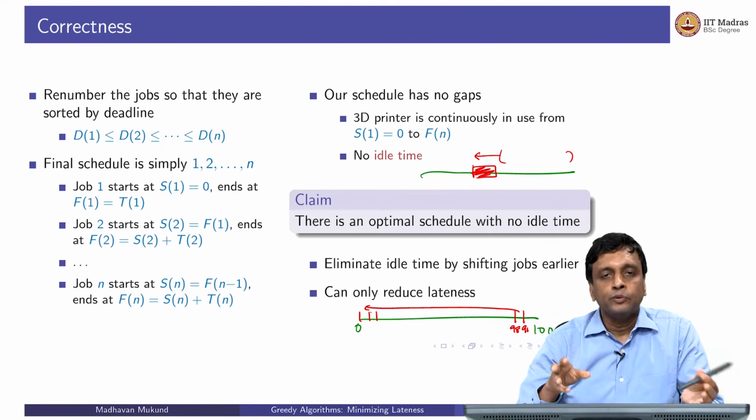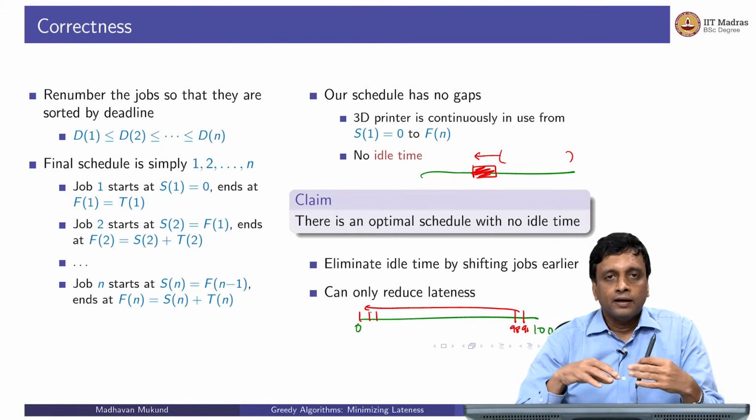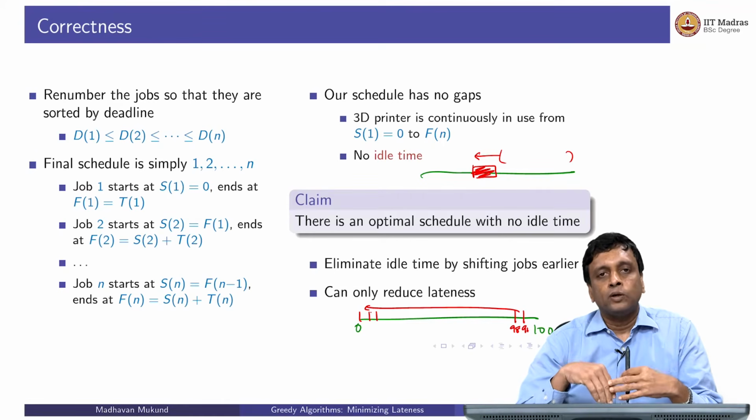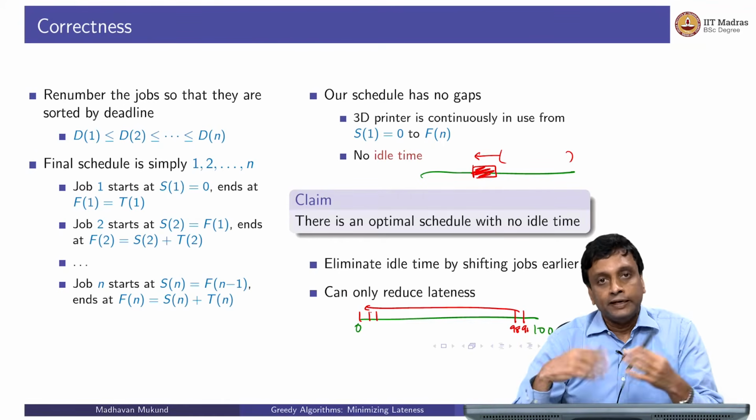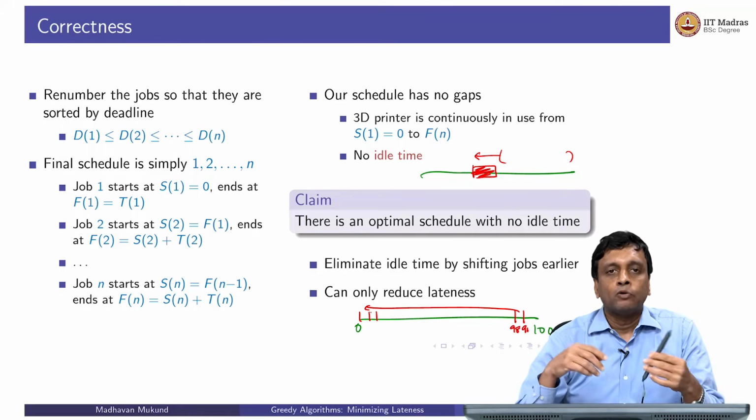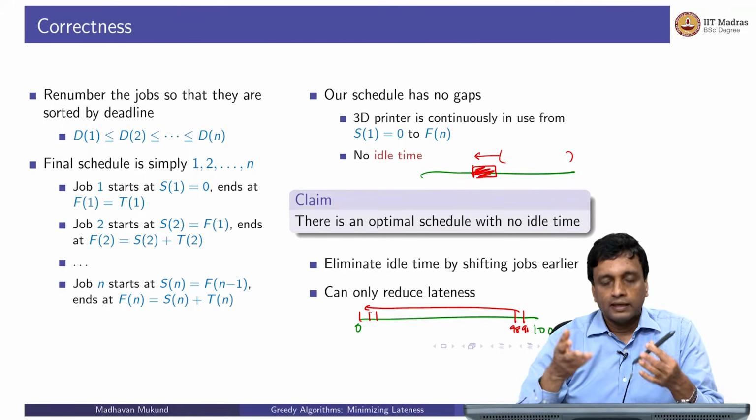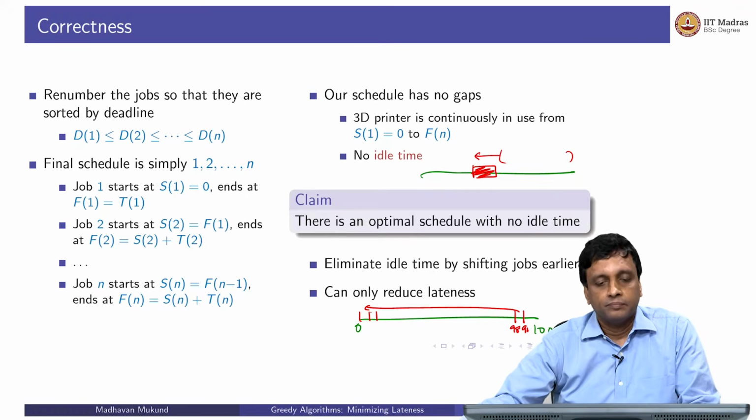So what we want to argue is that our greedy solution is optimum, and like last time what we have to do is compare it to an arbitrary optimal schedule. So there are many optimal schedules we could compare it to, but we will only compare it to optimal schedules which, like our solution, have no idle time.